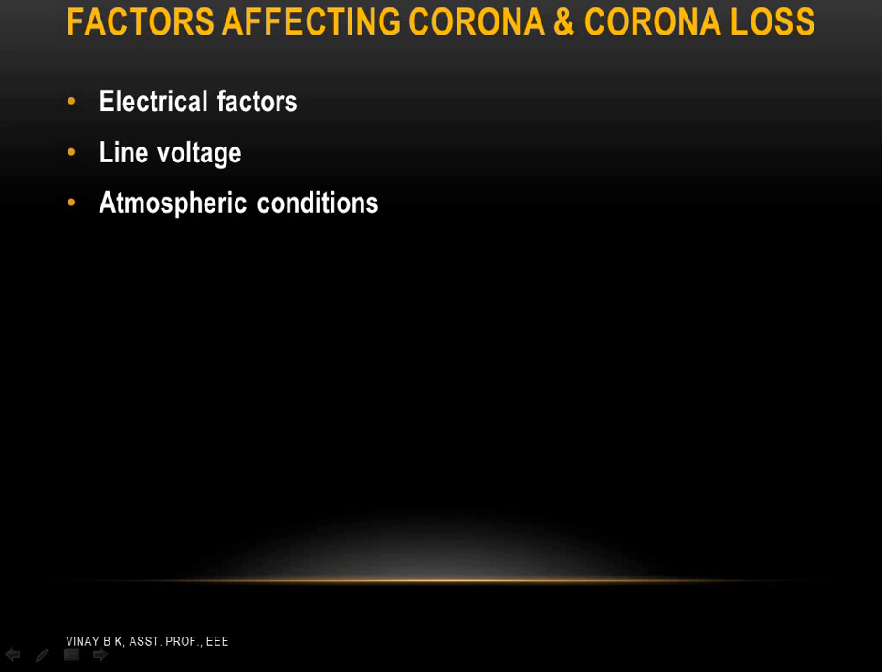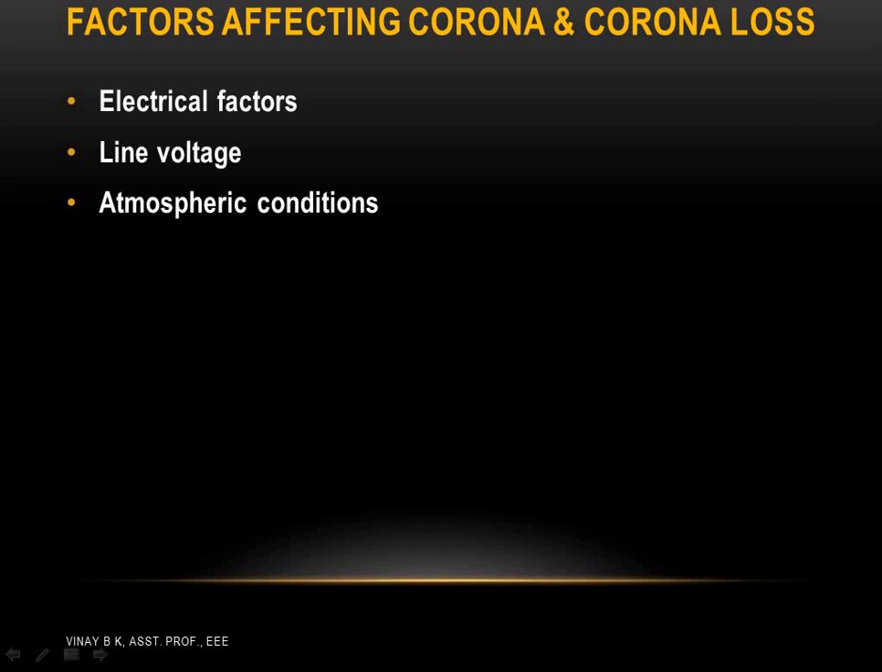Lower the value of delta, higher is the corona loss. If the delta is less, corona loss is more. Hence, delta is a very important factor regarding corona. For lower pressures and higher temperature, the value of delta is small and corona effect and loss is dominant. Hence, in mountain areas, the corona loss is high.